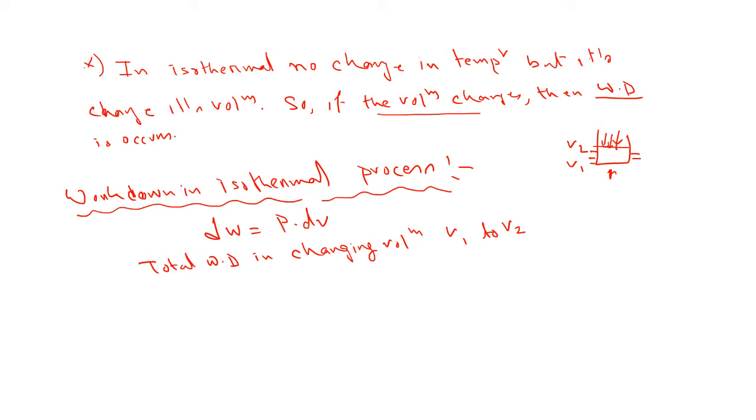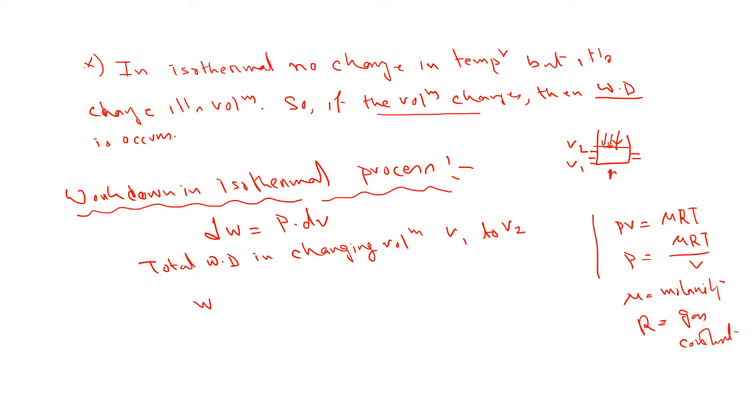So from V1 to V2, here we can use the ideal gas equation PV equal to mu RT, so P equals mu RT by V. Mu we can say is the number of moles, and R equal to the gas constant. Okay, now it is really the mathematical part.